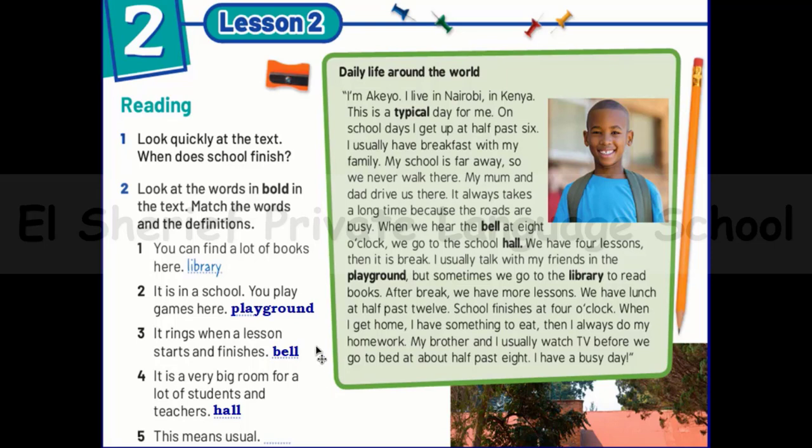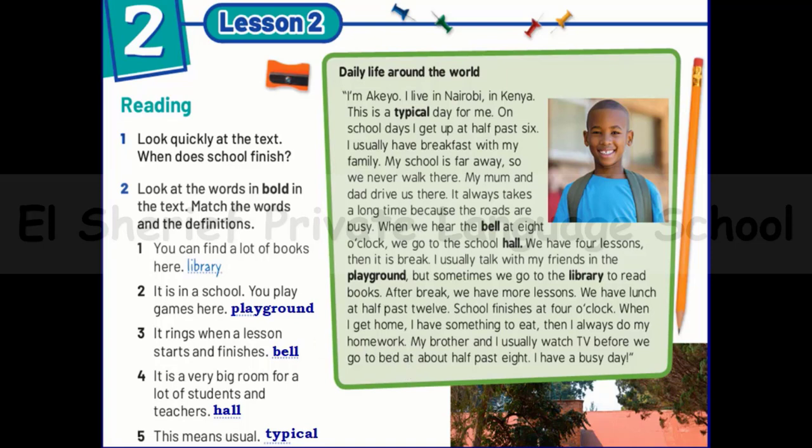So number 5, and the last one, this means usual. So you can replace the word typical with the word usual. So Akio can say that this is a typical day for me, or he can say this is an usual day for me. So the right answer here is typical. So the word typical means usual.